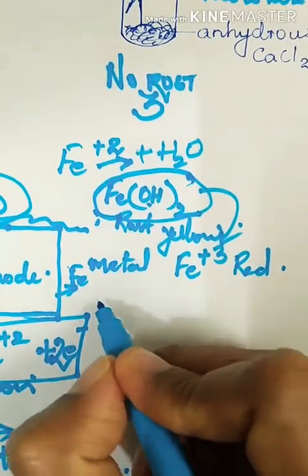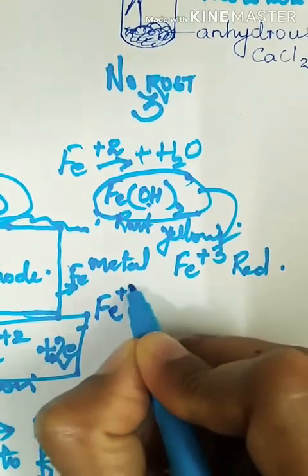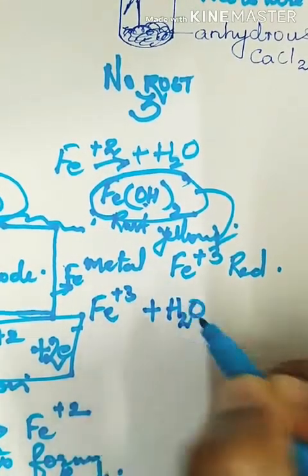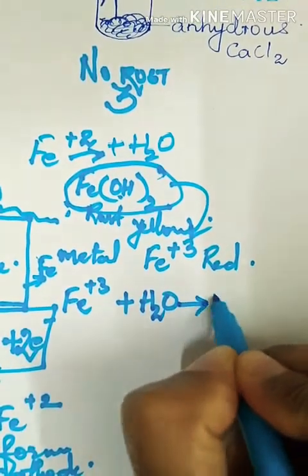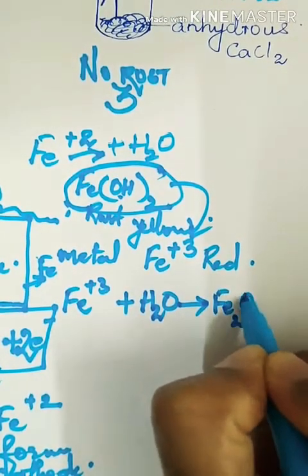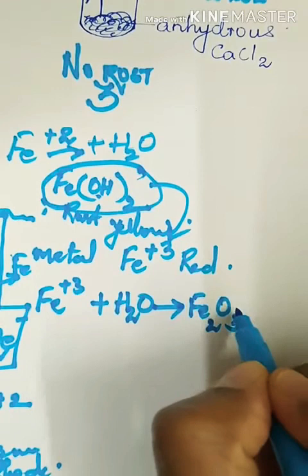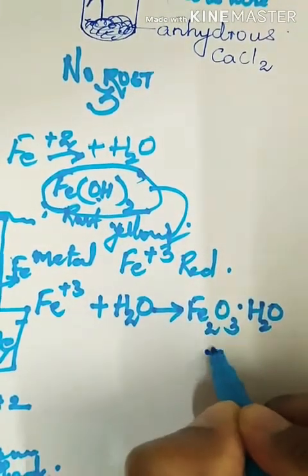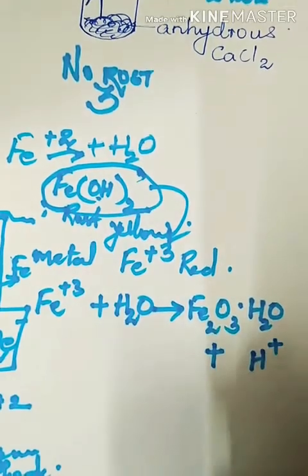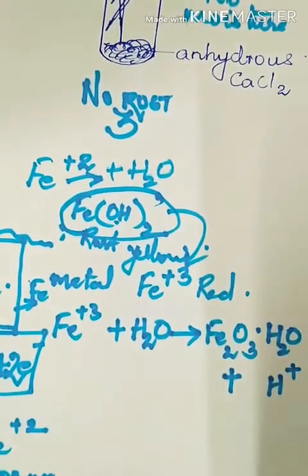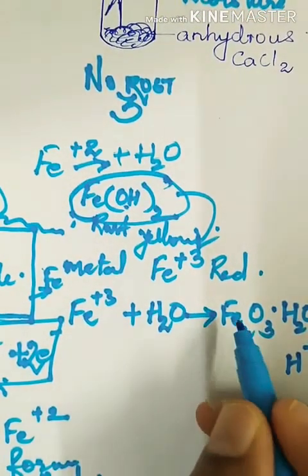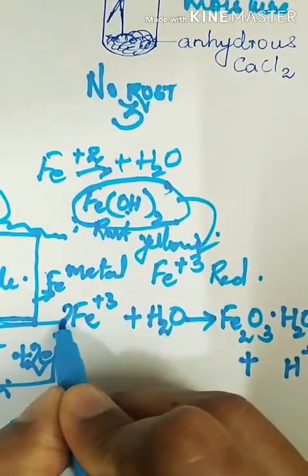So, how is that reaction? Fe3+ plus water undergoes further oxidation to form Fe2O3·H2O plus H+ ions. Now let us balance the equation. As you can see here, we have 2 Fe, so we will put a 2 here.